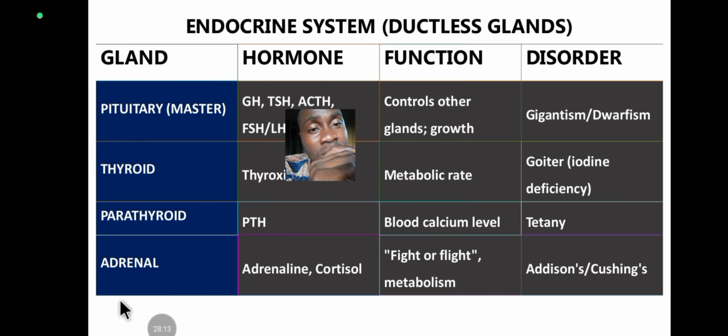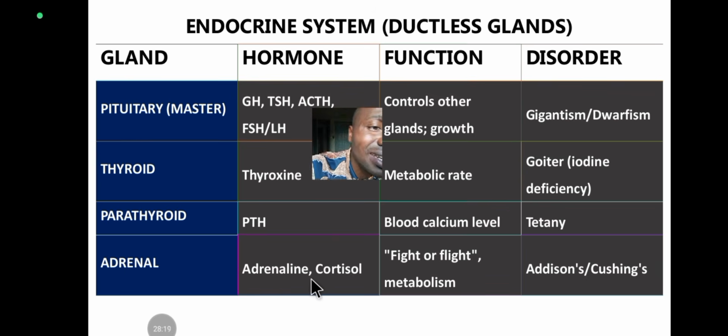The next we have here is the adrenal gland. And what hormones does the adrenal gland produce? It produces adrenaline and the cortisol. The cortisols are the stress hormones: the glucocorticoids and the mineralocorticoids. Those are the cortisol hormones. Anything cortical. So this adrenal gland produces adrenaline, noradrenaline, the cortisol, glucocorticoid, and mineralocorticoid.